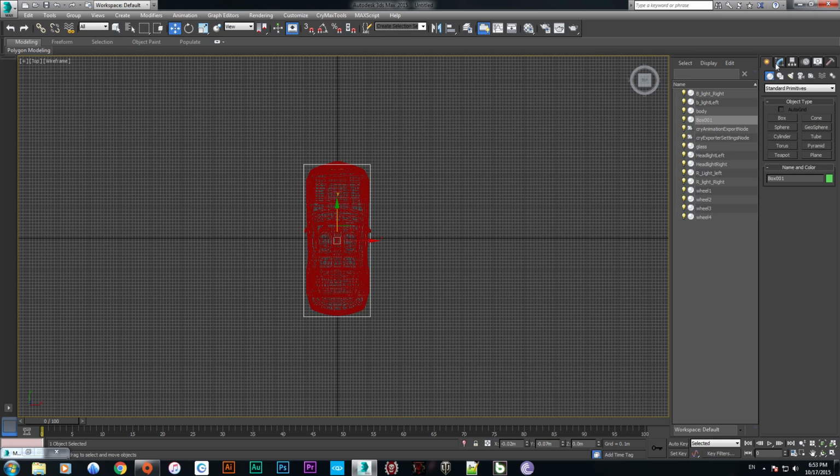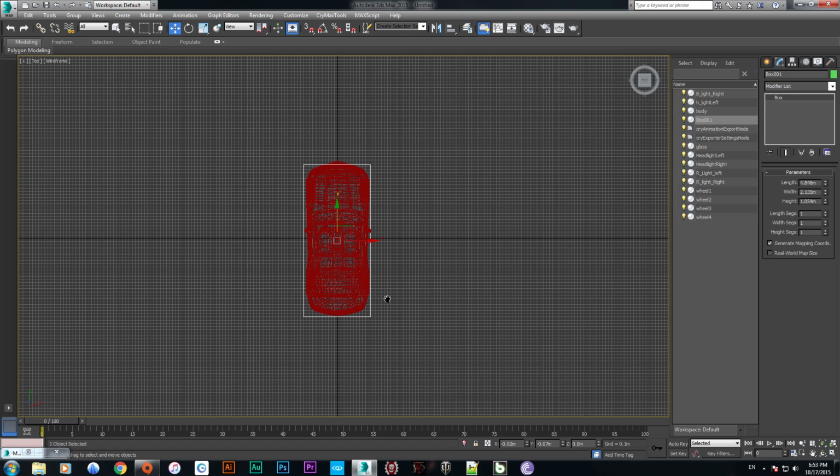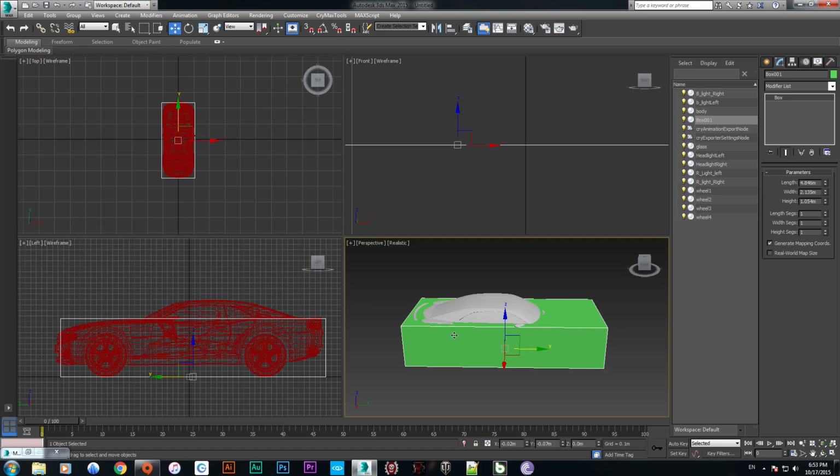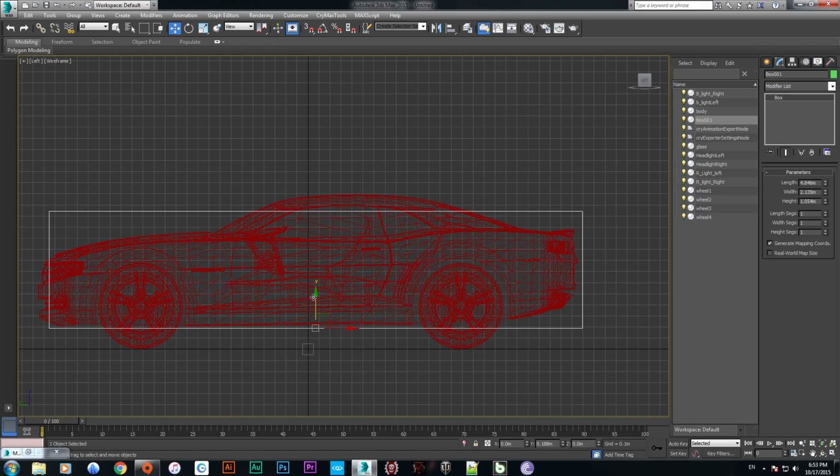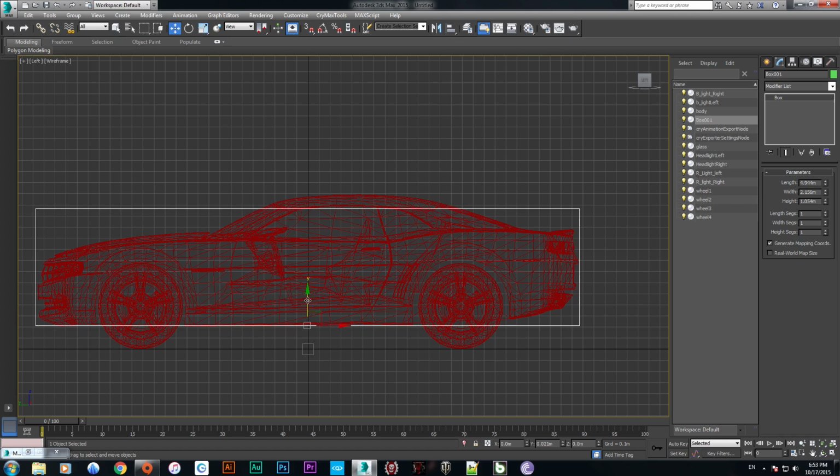Okay. So just modify the box with the viewport. Make sure it's aligned with the car body, even from down.